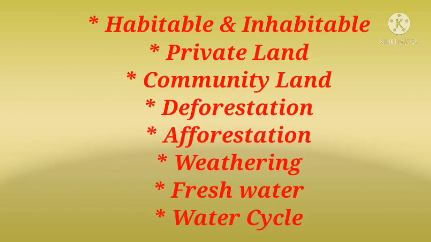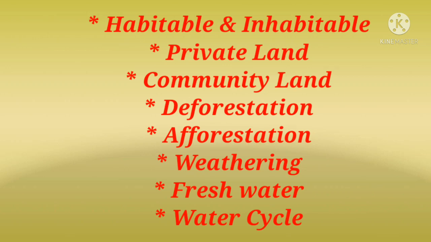Students, now I am going to revise important terms. At first, we are going to discuss habitable and inhabitable. Students, what do you mean by habitable? Yes, habitable means able to be lived in. Inhabitable means not able to be lived in. So, the parts of land which are suitable for living are known as habitable. The parts of land which are not suitable for living are known as inhabitable. See, this is the difference between habitable and inhabitable.